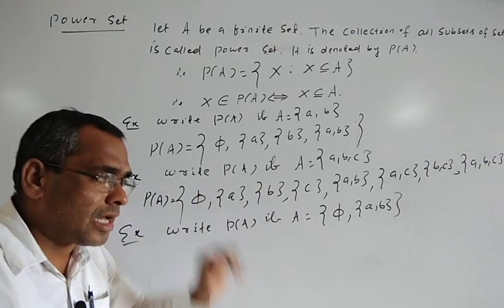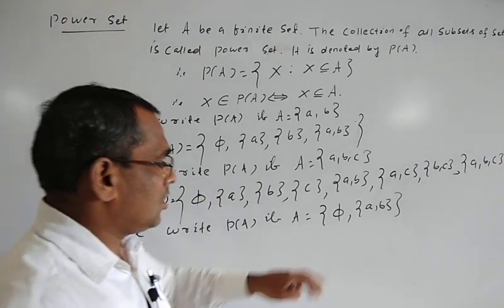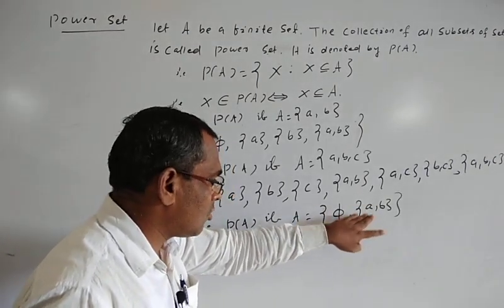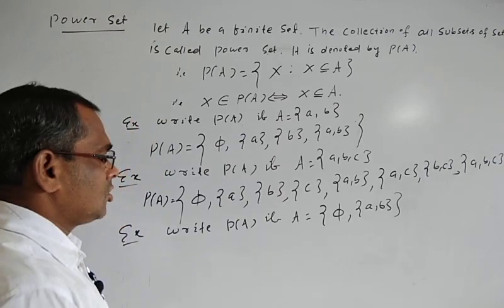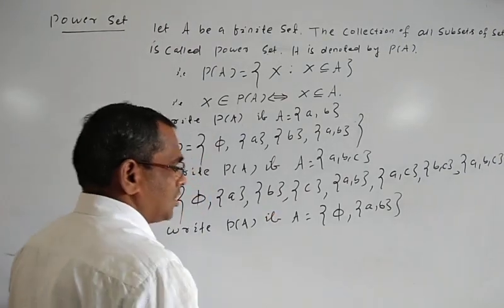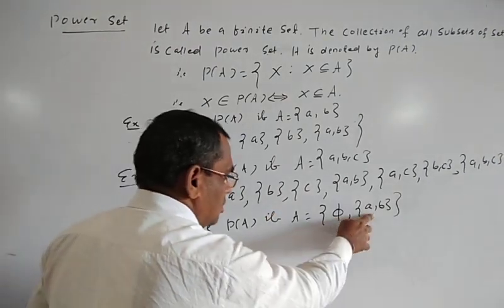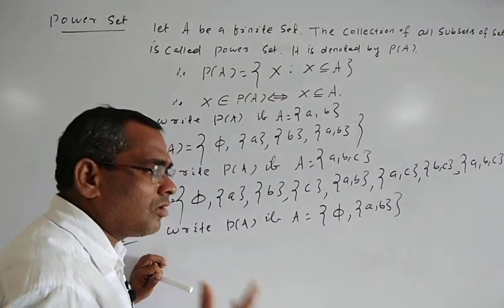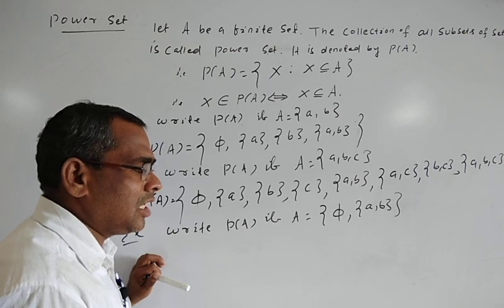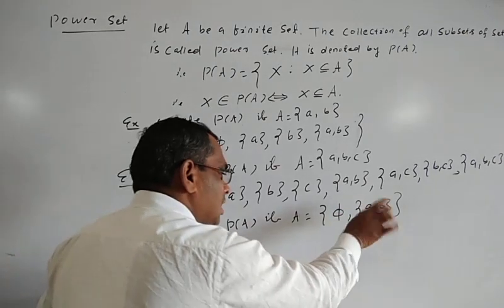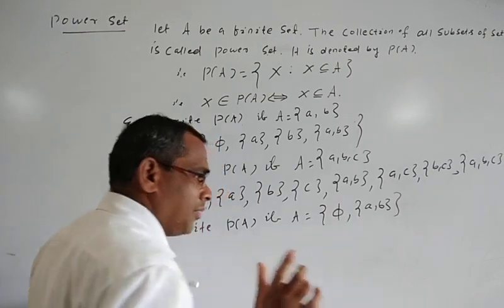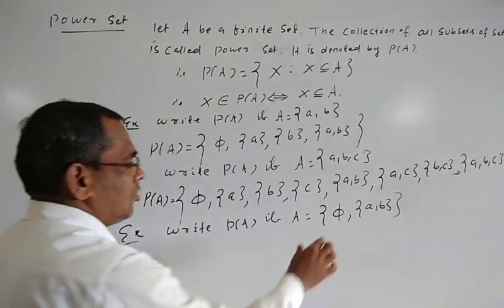In the curly bracket, the elements, these are known as the elements. So here there are two elements, one is phi and the other is the set {a, b}. Whatever is inside the curly bracket, we consider it an element.